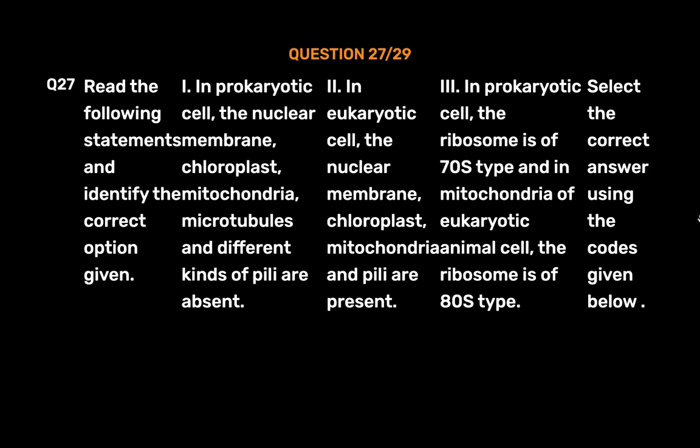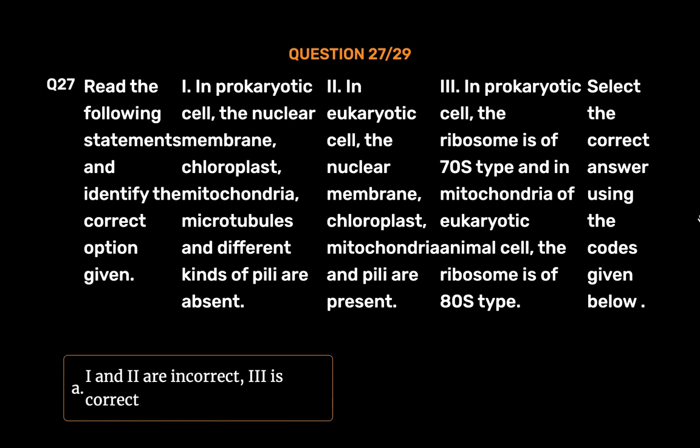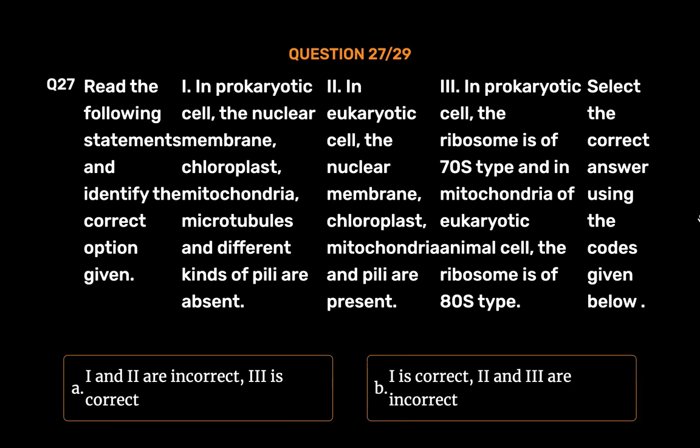In prokaryotic cell, the ribosome is of 70S type and in mitochondria of eukaryotic animal cell, the ribosome is of 80S type. Select the correct answer using the codes given below. Option A. 1 and 2 are incorrect, 3 is correct. Option B. 1 is correct, 2 and 3 are incorrect. Option C. 1 and 2 are correct, 3 is incorrect. Option D. 1 and 3 are correct, 2 is incorrect. Option E. 1, 2 and 3 are incorrect.